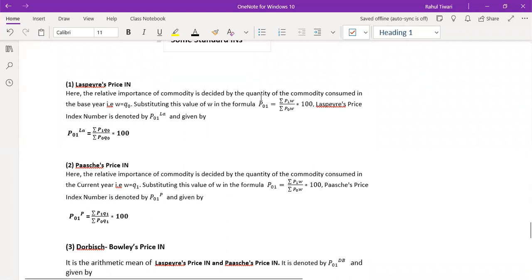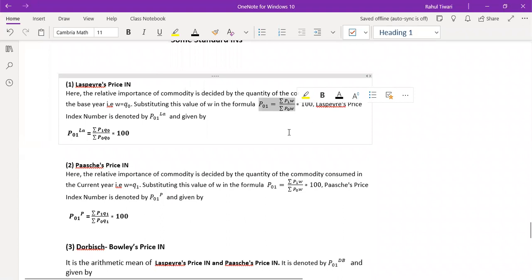What I'm trying to say is, what is the formula for this one? It is nothing but the weighted price index number. This is the formula using the weighted average method: summation P1W divided by summation P0W.